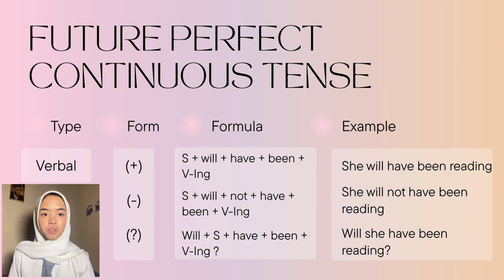Next up is future perfect continuous tense. It only has one type. In its positive form, it is subject plus will have been plus verb ing. For example, she will have been reading. In its negative form, it is subject plus will not have been plus verb ing. For example, she will not have been reading. And its interrogative form, it is will plus subject plus have plus been plus verb ing. For example, will she have been reading?